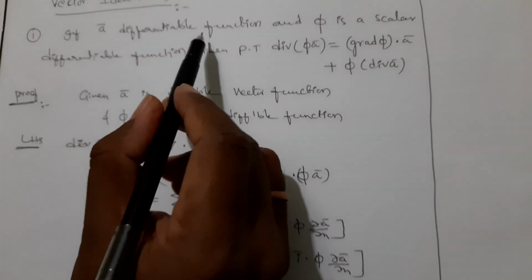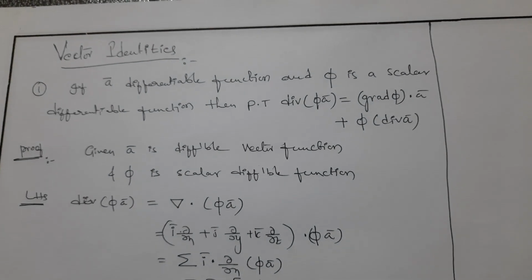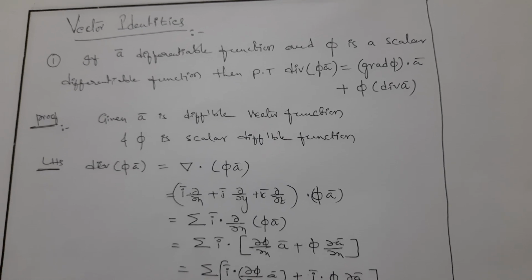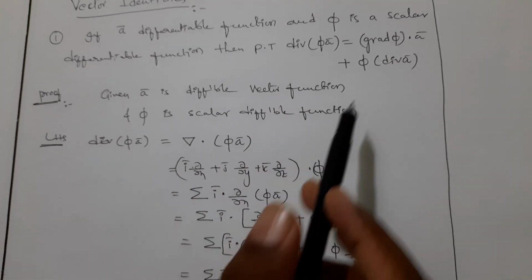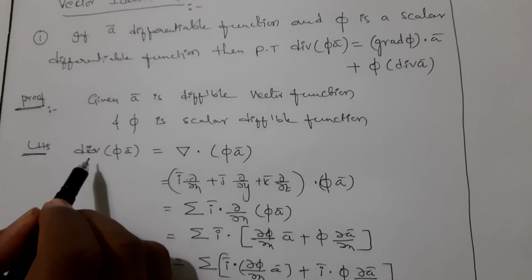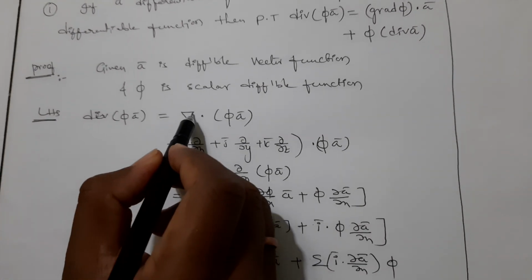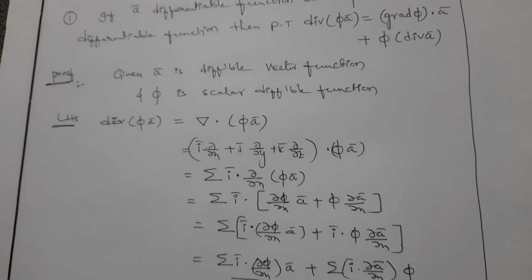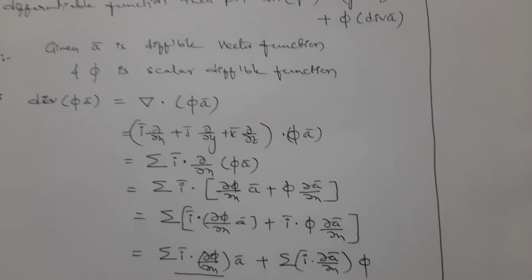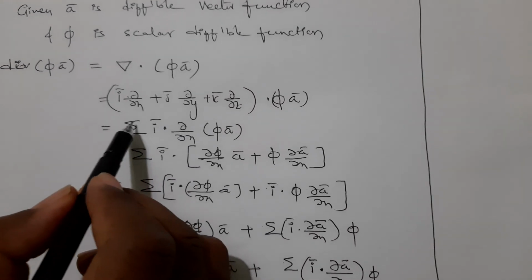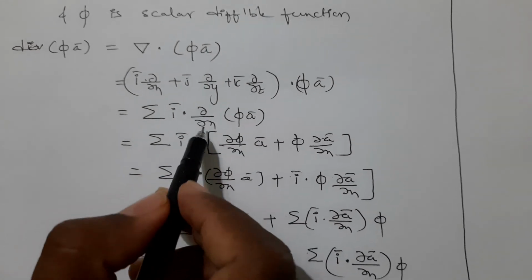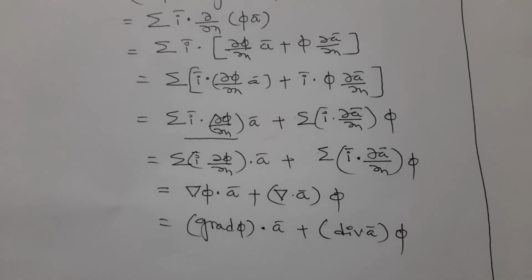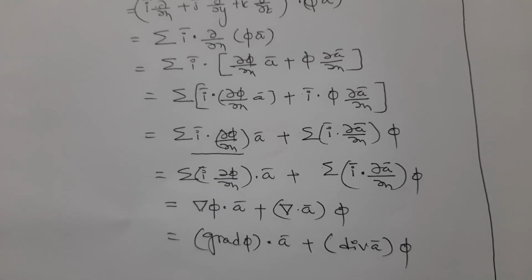If a bar is a differentiable vector function and pi is a scalar differentiable function, then prove that divergence of pi a bar is equal to grad pi dot a bar plus pi into divergence of a bar. First we take LHS: divergence of pi a bar is equal to del dot pi a bar. Del is i bar into dou by dou x plus j bar into dou by dou y plus k bar into dou by dou z, dot pi a bar. We apply the sigma, taking only i bar dot dou by dou x of pi a bar. Simplifying this, we get grad pi dot a bar plus divergence of a bar into pi.